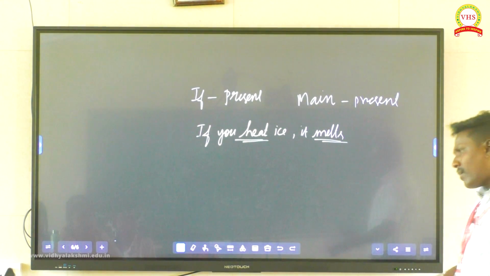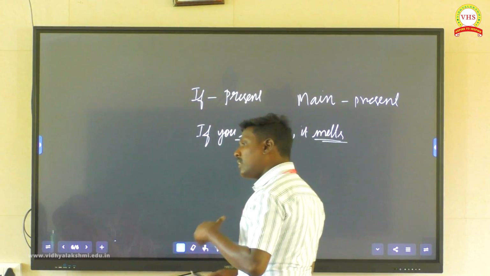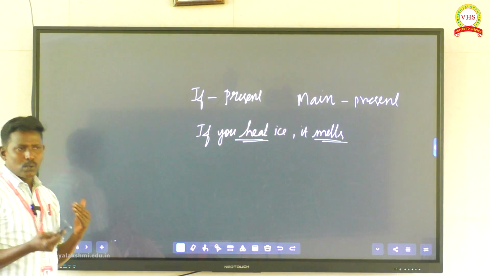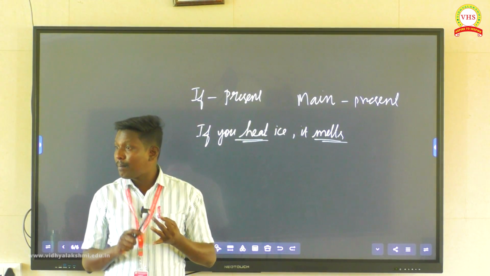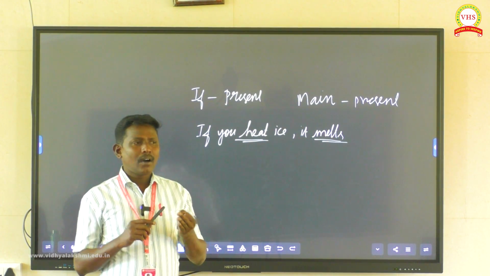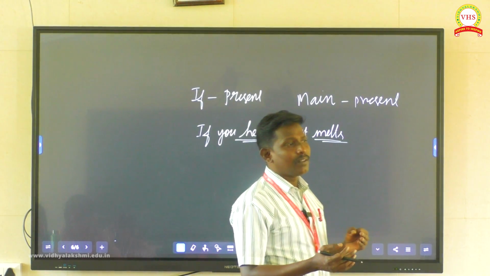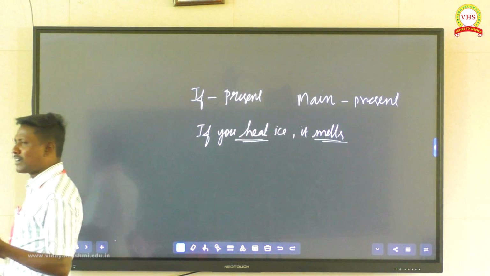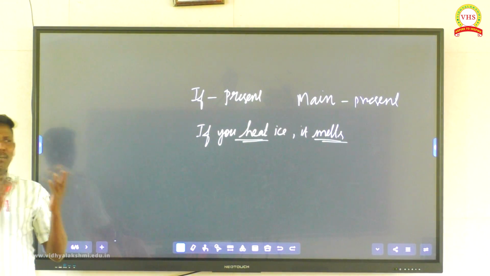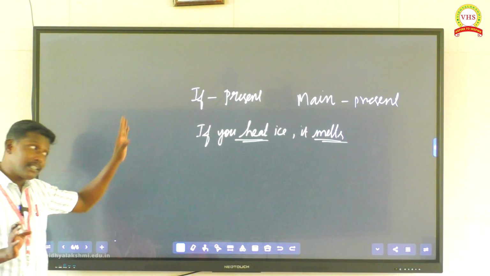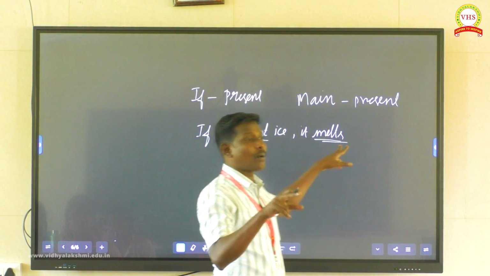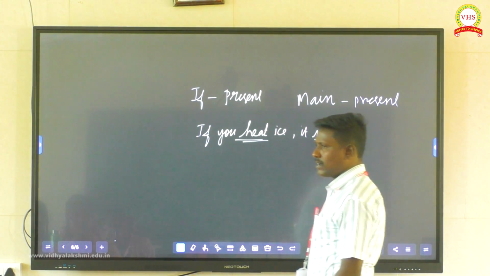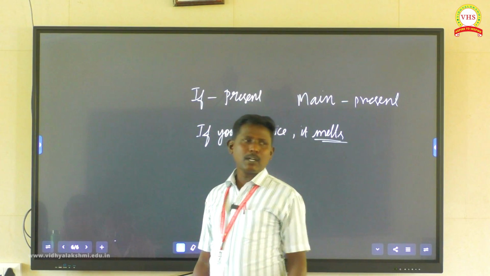Apart from that, for conversation, whatever tenses you use in the if clause and main clause, but this is the rule: probable, improbable, impossible. For communication, we use whatever tenses for the if clause and main clause. Sometimes the if clause has present perfect, here future tense, there past tense. But this is the conditional clauses rule: probable, improbable, impossible, imaginary, and then zero condition. Have you got it? Have you understood this topic?